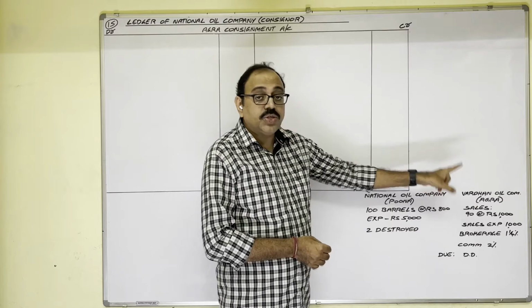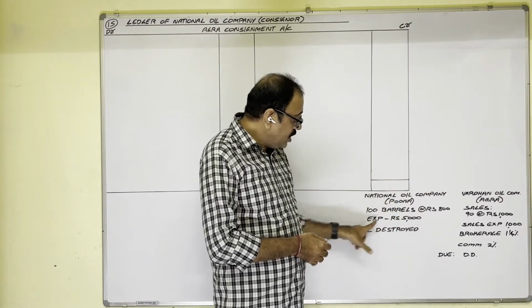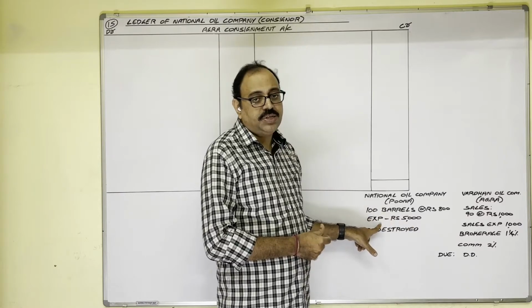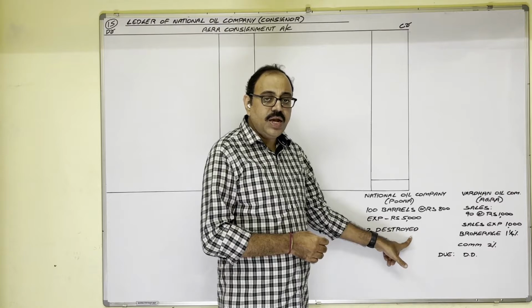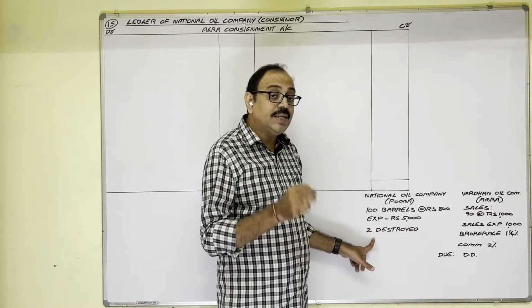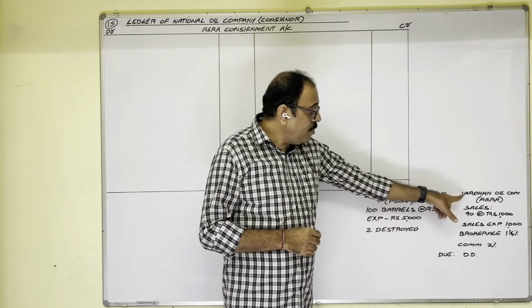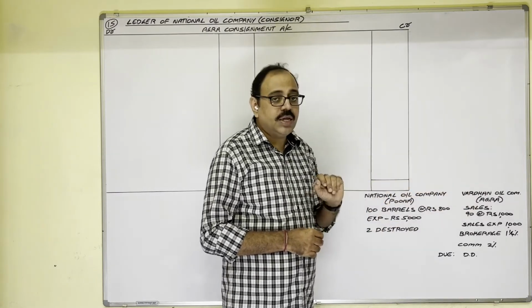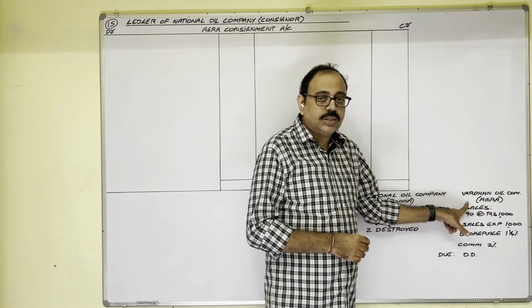Vardhan Oil Company is known as consignee. To send these goods, consignor incurred 5,000 rupees expenditure. 2 barrels are destroyed in transit. The question says that this loss is to be treated as normal loss. This is a new point. Then, how many barrels are received by consignee? 100 minus 2, 98 barrels.